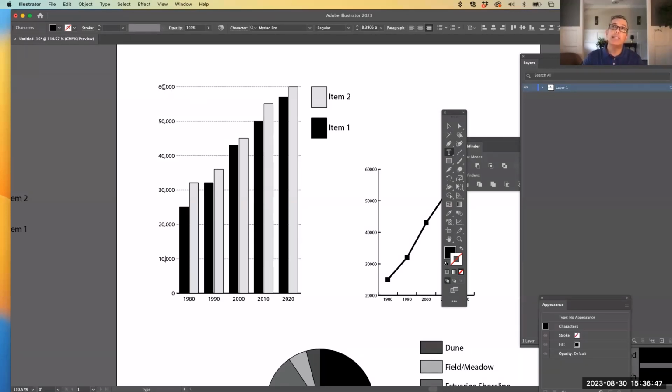And if you want to add a symbol, for example a dollar sign, you can hold shift and put your dollar sign in there in the top one. You don't have to do it for all of them. Or if it's percentages, you can put them at the end. So I'm going to leave the dollar sign at the top here.